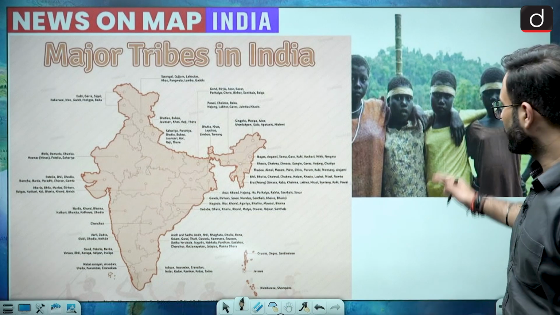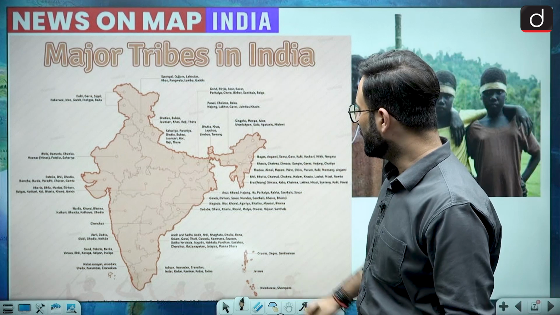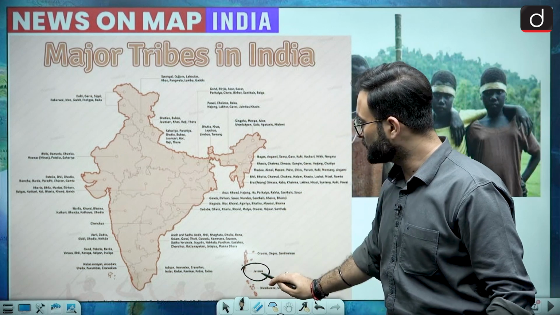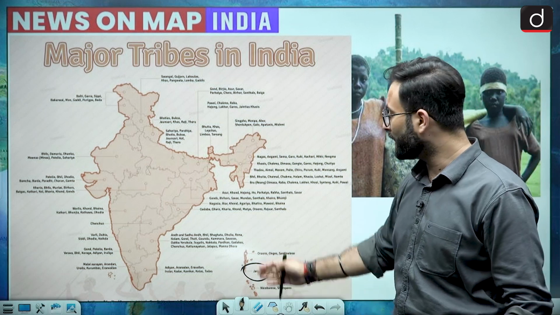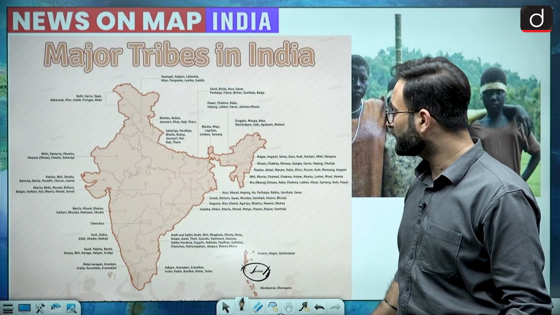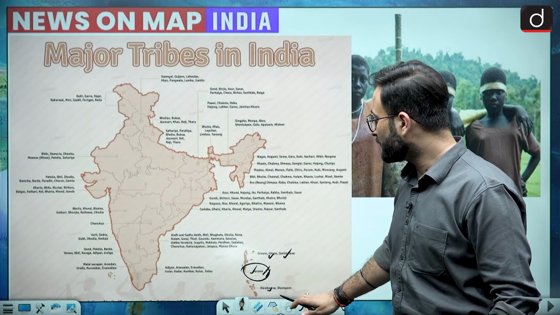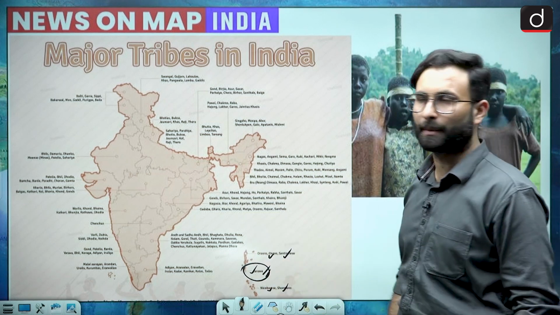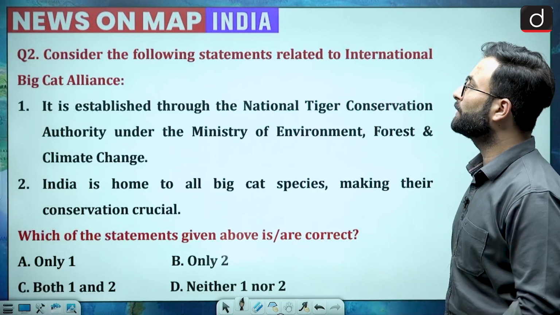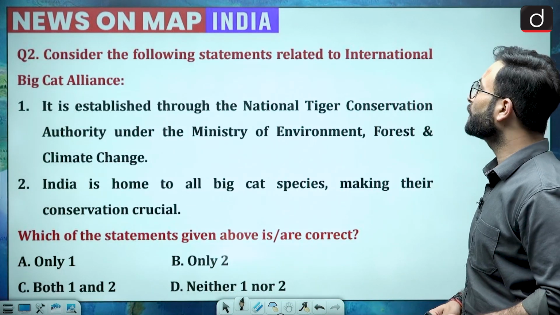Now when we talk about these tribes, they are found over here. This is your area of Andaman and Nicobar. The Zarva tribe is found over here. Other than that, the Ongs are found over here, Sentinels are there, Nicobaris are there, Shompenes are there, which you should remember.